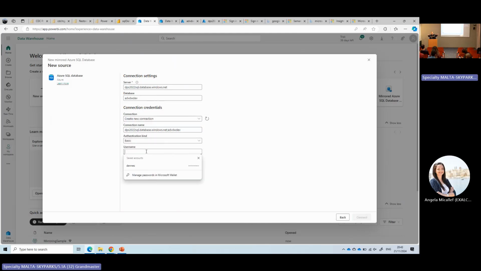Exactly, I'll try to use basic authentication.